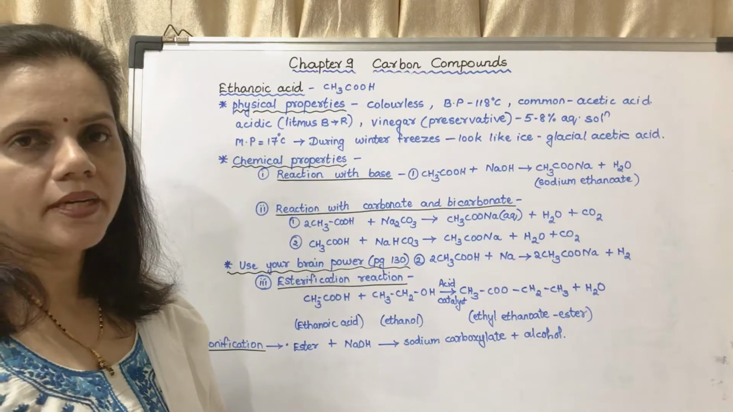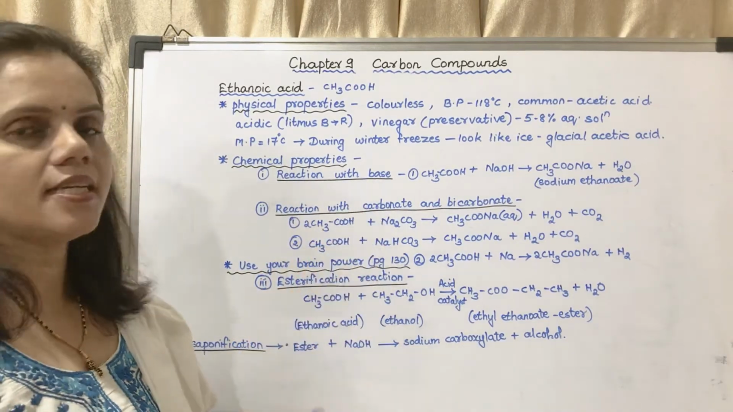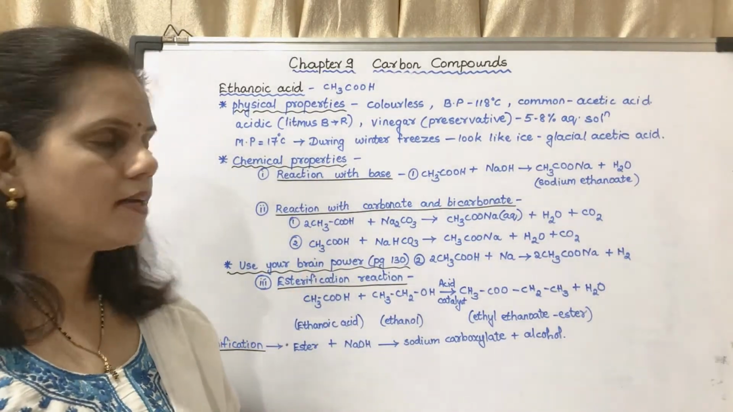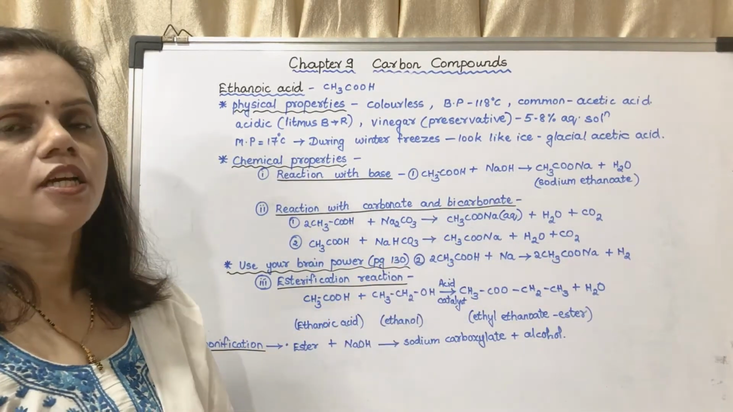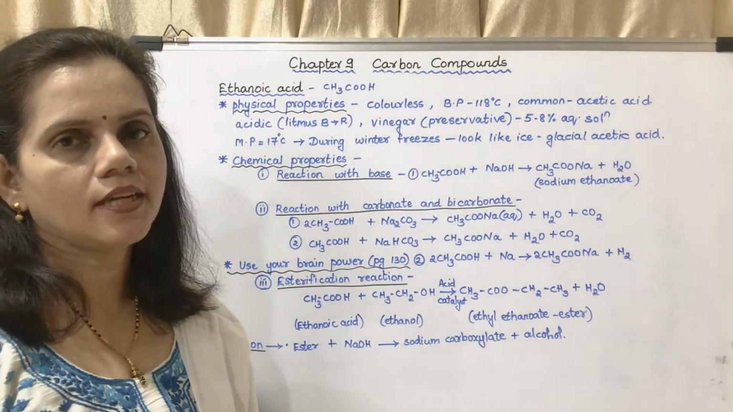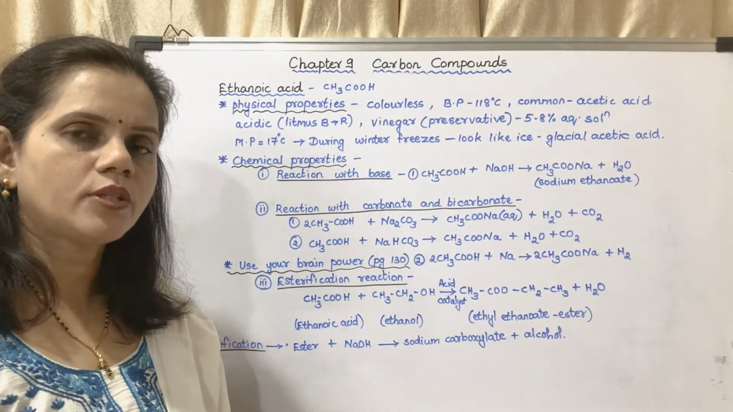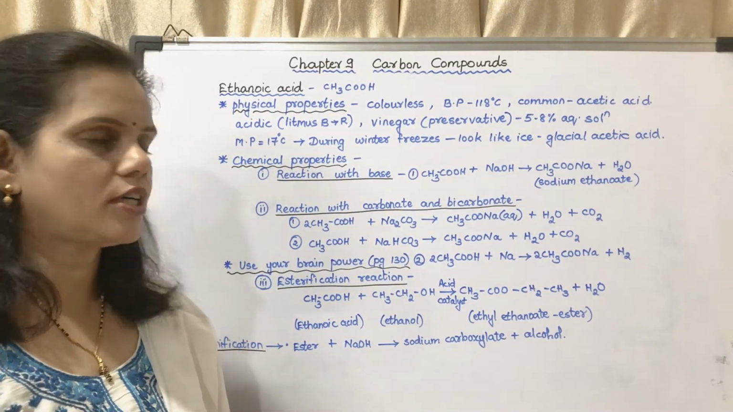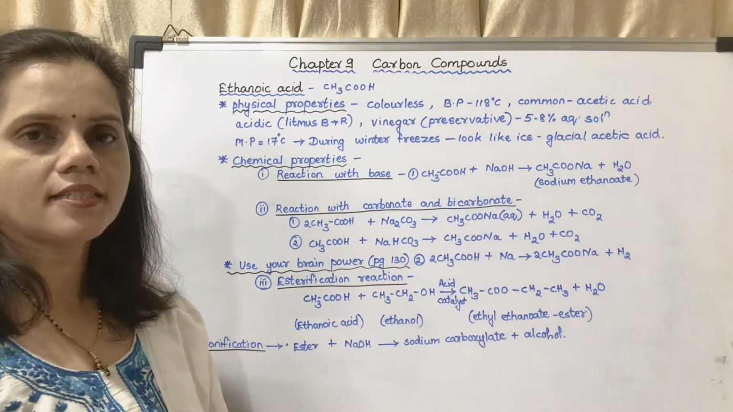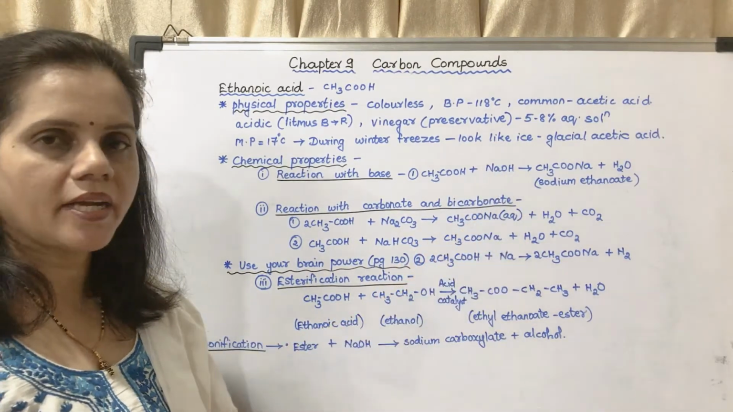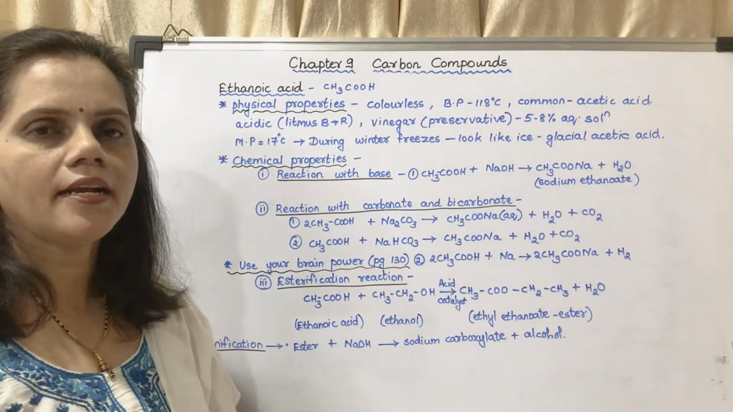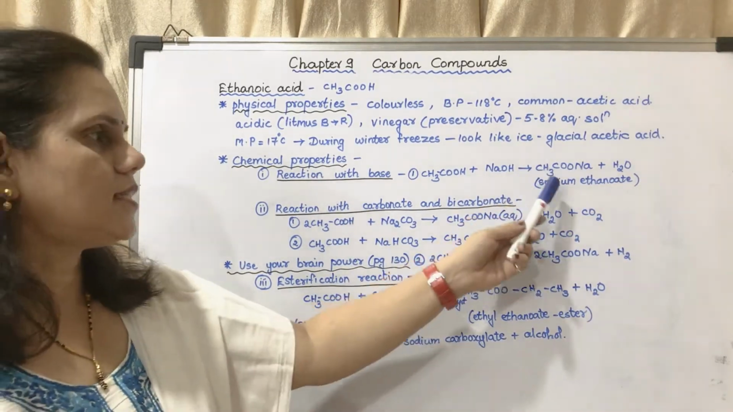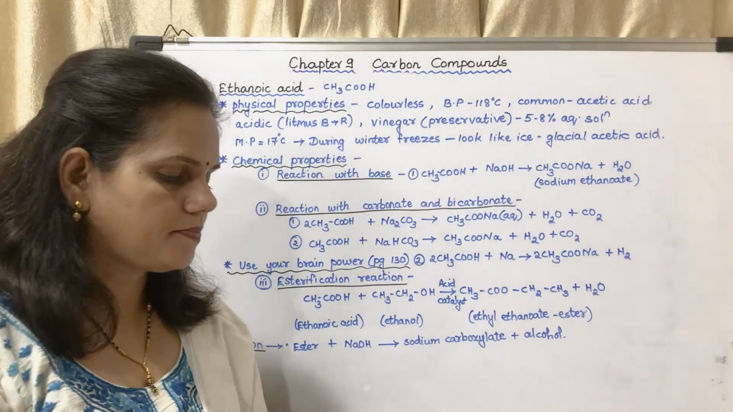Next, the chemical properties. First chemical property is reaction with a strong base. Here the base is sodium hydroxide. This is an acid. You have learnt about neutralization reaction, in which acid reacts with base to give salt and water. So this is ethanoic acid reacting with sodium hydroxide, which is a base, to form sodium ethanoate and water. Okay, this is a salt and this is water.